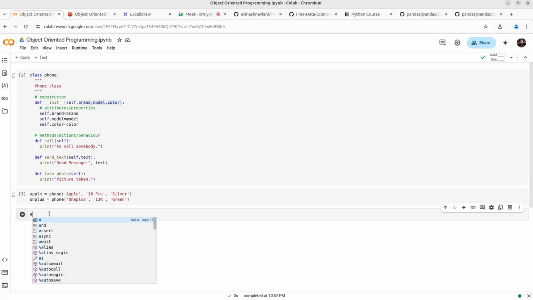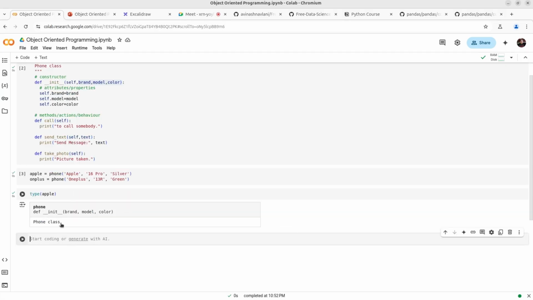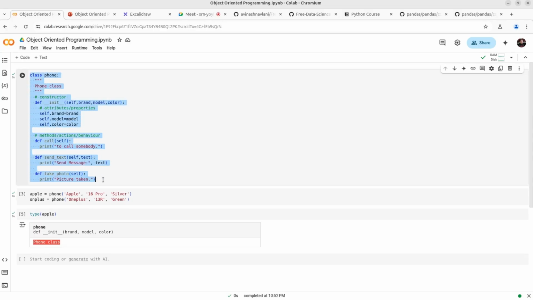Now you can see I have created the object. Now if I print Apple, you can see it is a phone. It is a type of phone, and if you check its data type using the type function, you can see phone class, right? Okay, so basically what is happening, you are creating your own user defined data type. Now phone is your own data type.